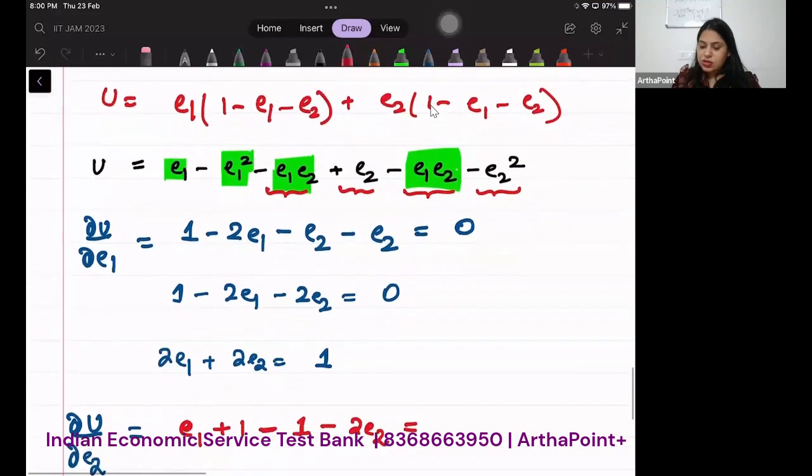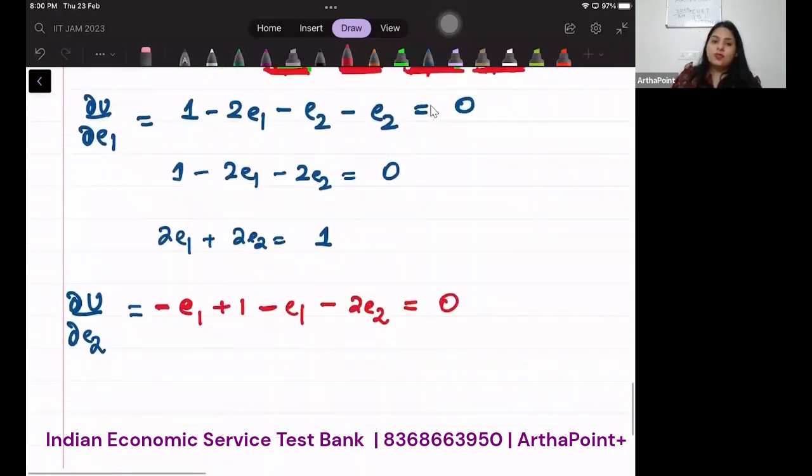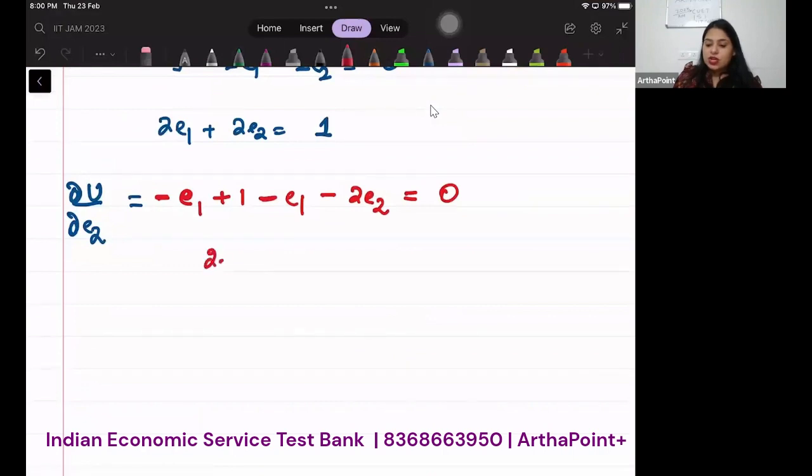If I'm differentiating it with respect to E2, I will get minus E1 here plus 1 minus E1 here. E1 is a constant, minus 2E2 equal to 0. So I will get 2E1 plus 2E2 equal to 1. You will get the same equation.